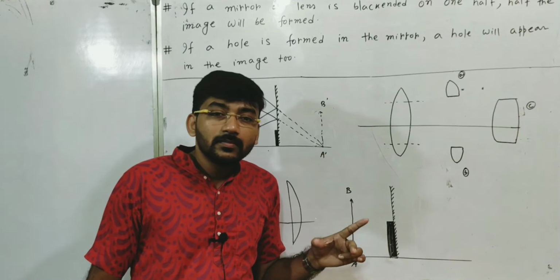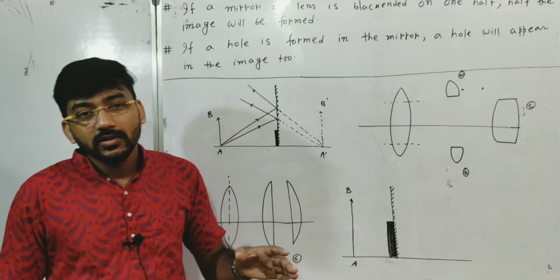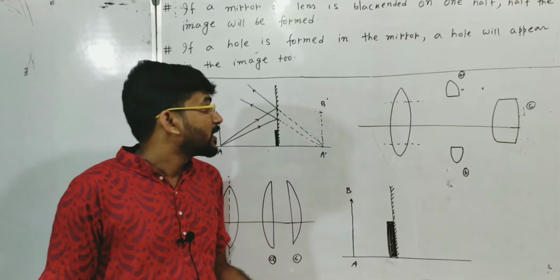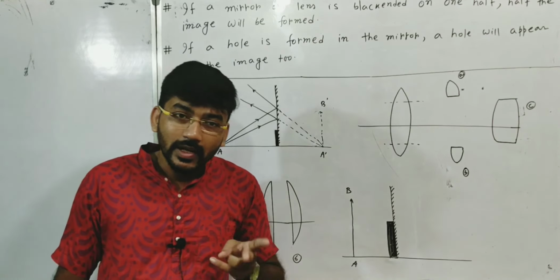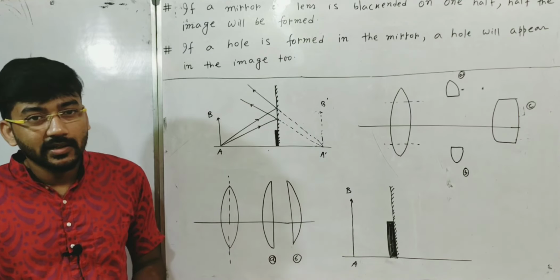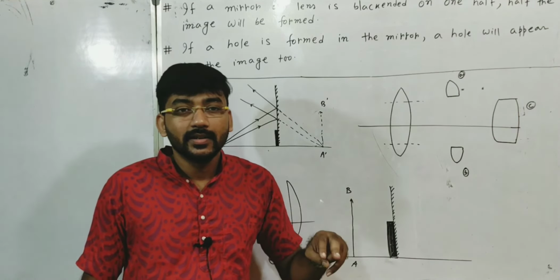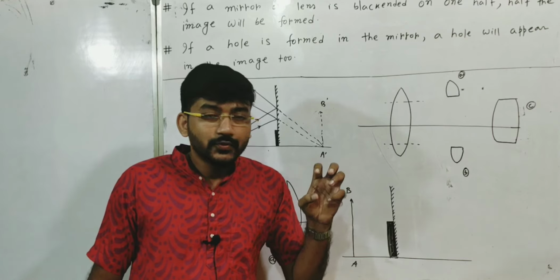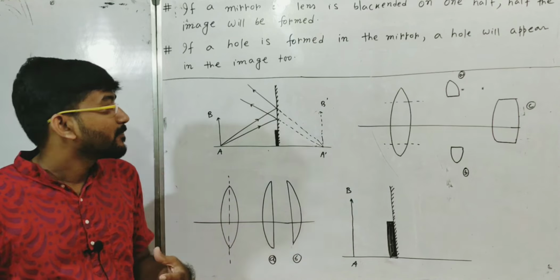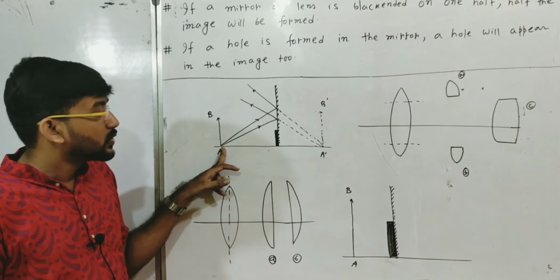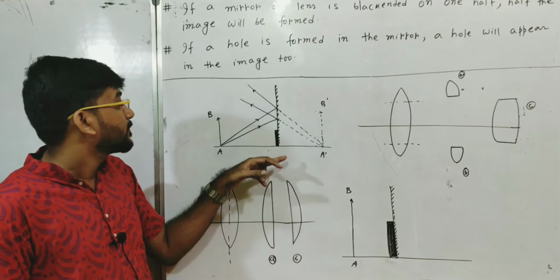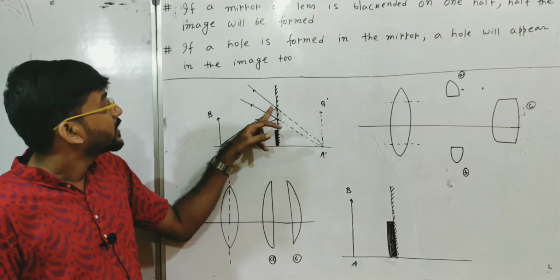To form the image of any object point, we need two reflecting or refracting rays. For a mirror, we need two reflecting rays, and for a lens, we need two refracting rays. Where the two rays intersect, that point is treated as the image point of the corresponding object point. So here we take two incident rays which reflect on the surface of the mirror like this.